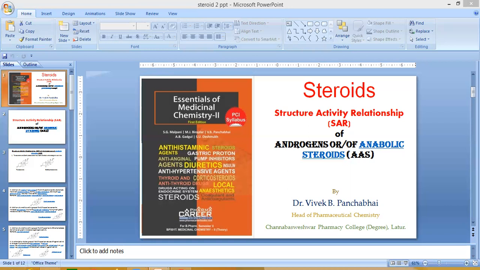Next point: attachment of an ester at the C3 position or the C17 beta hydroxyl group.